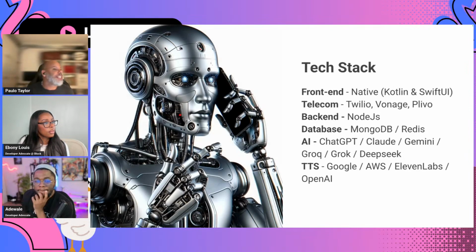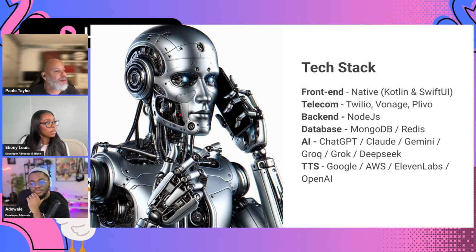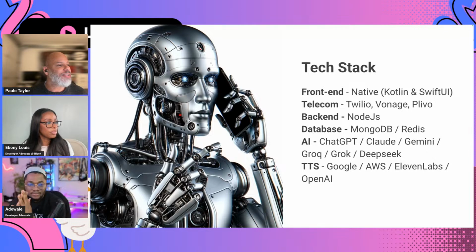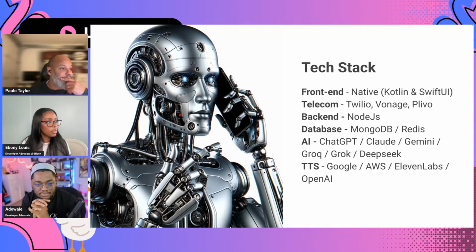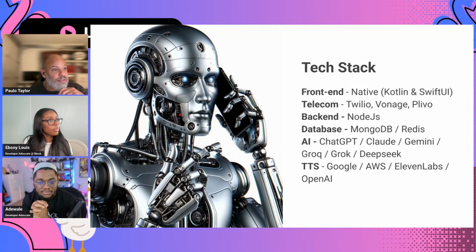A little bit more technical now. I started using Node.js for the backend, and I thought, I'll just give it a go, see how it works. I'm more of a Java guy, but I thought, okay, let's try something else. The telecom providers you see here are Twilio, Vonage, and Plivo.